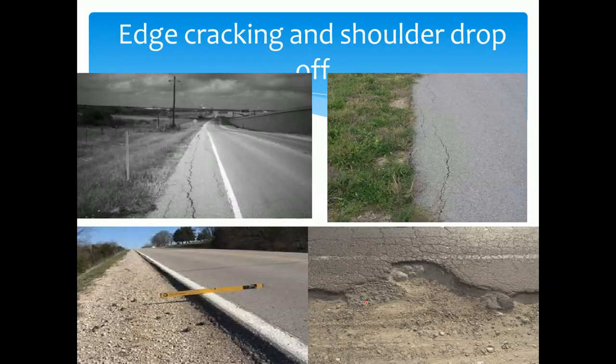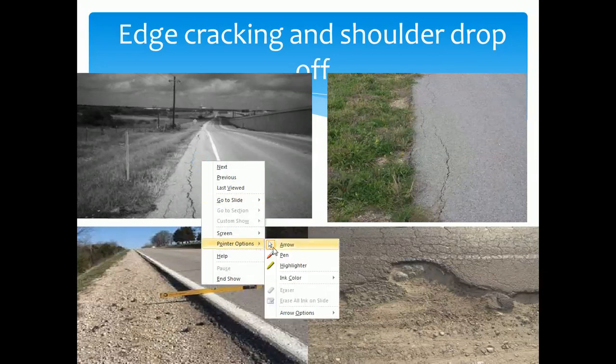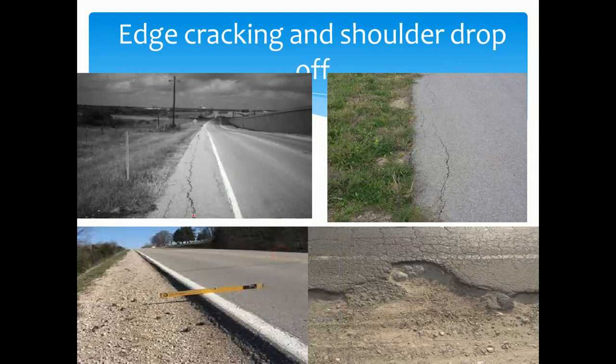You can observe here there are different figures explaining what we mean by the shoulder drop and the edge cracking. The first and second figures indicate the edge cracking. You can observe that the crack on the pavement is running along the edge of the shoulder.